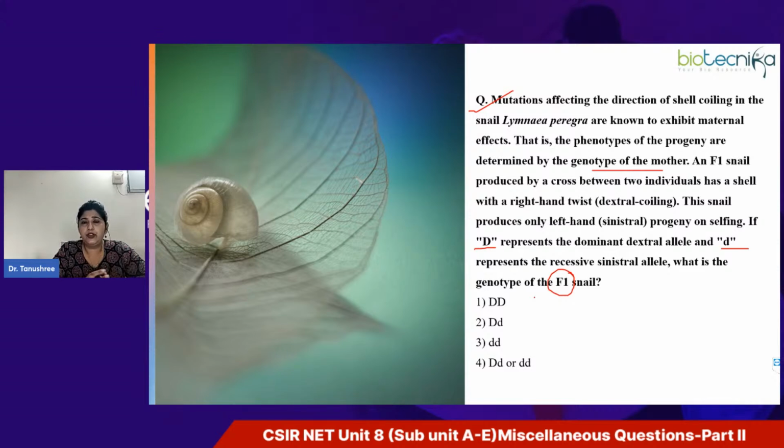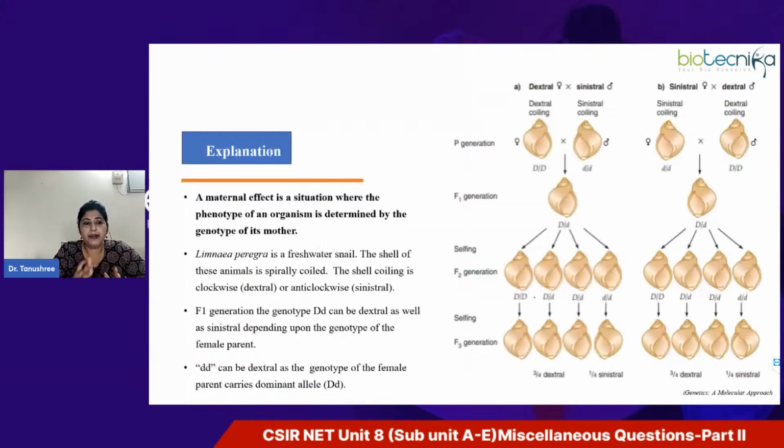So what is maternal effect? You have to recall here what is maternal effect. Maternal effect, I'm sure you all know, is a condition where the phenotype of an organism is always determined by the genotype of its mother. The very popular example associated with maternal effect is Limnia perigra, which is a freshwater snail. It is observed that the shell of this snail can be either clockwise or dextral, or anti-clockwise or sinistral. As mentioned in the question, this allele is for dextral and this allele is for sinistral. So F1 generation phenotype can be dextral or sinistral. It will depend upon the genotype of the female parent.